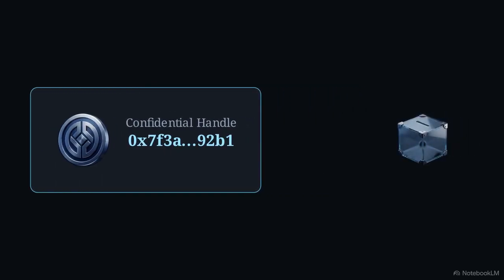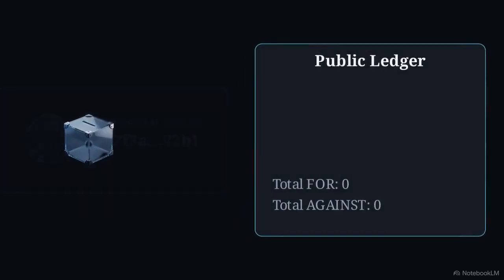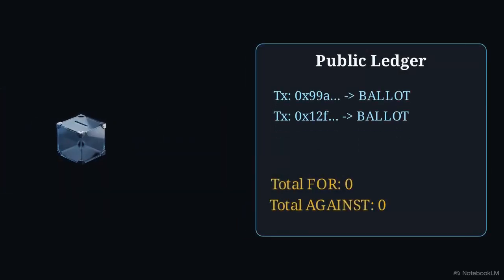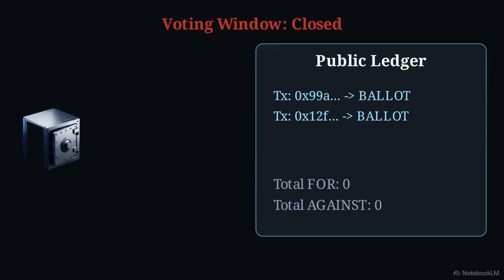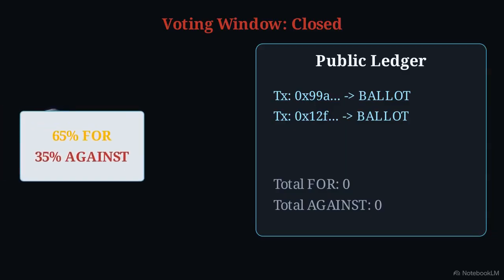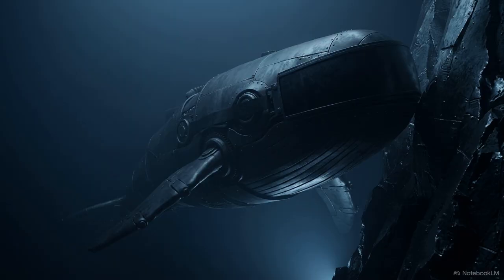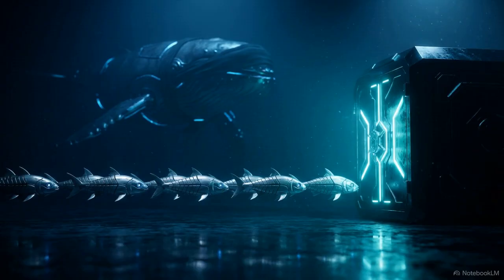When a user casts a vote, exactly 10 C-Guild is burned from their secret balance. The public blockchain registers that a transaction occurred, but the actual for or against tallies remain strictly at 0 on-chain. Once the 3-day voting window closes, the blockchain sends all the encrypted ballots into the hardware enclave. The enclave decrypts the votes off-chain, tallies the exact results, and pushes the final verified outcome back to the blockchain. Because both user balances and live voting trends are entirely hidden during the active voting phase, whales are rendered completely blind. Voter intimidation and the bandwagon effect become mathematically impossible.